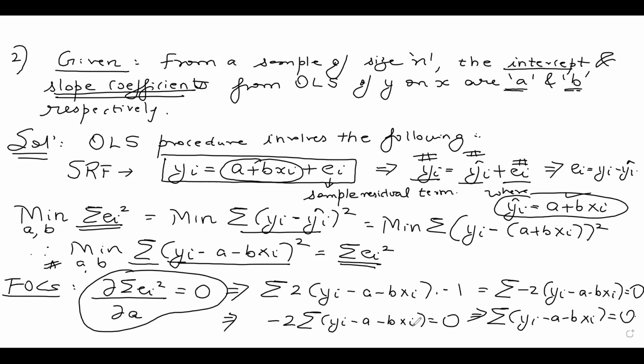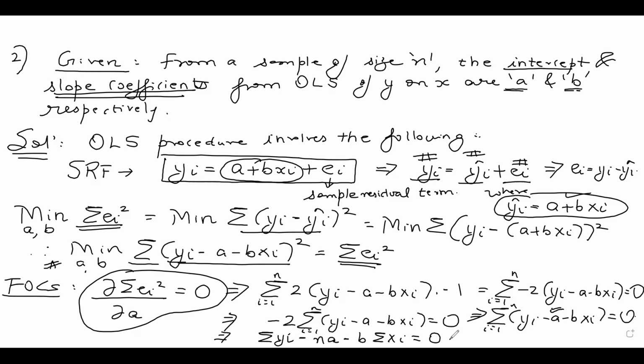Okay, this is what we get. And then I can open up the brackets. I can write it as summation yi minus, if I add a n times, because I is going from 1 to n in all the terms, I get n a minus b times summation xi equal to 0.